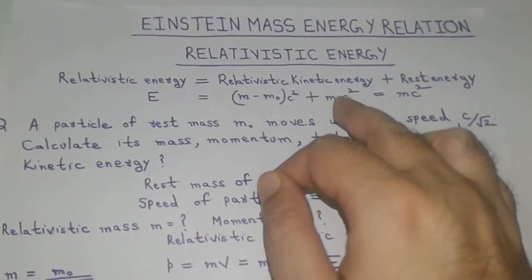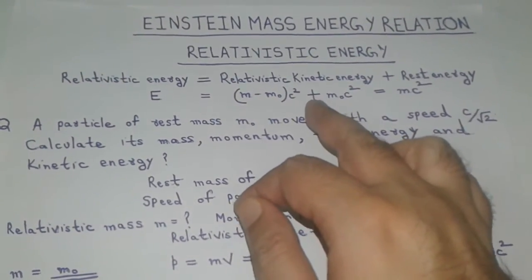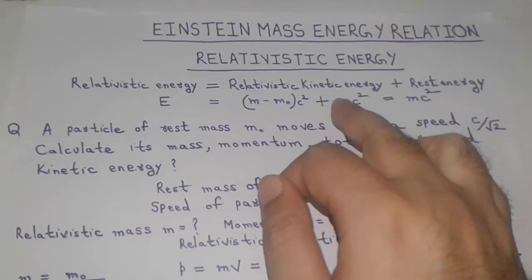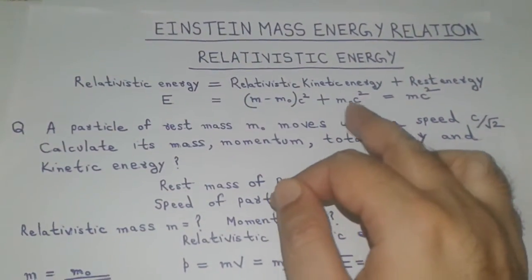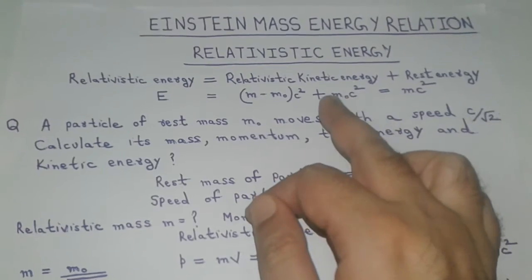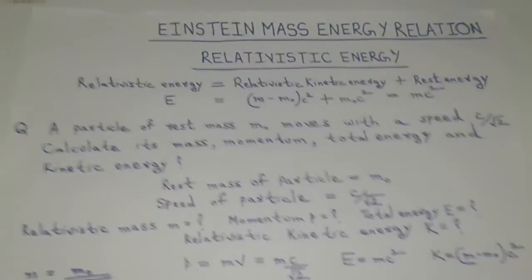The kinetic energy attained by this body during its motion is very small as compared to its rest energy. Hence, the two quantities are taken as separate identities and are never added up.